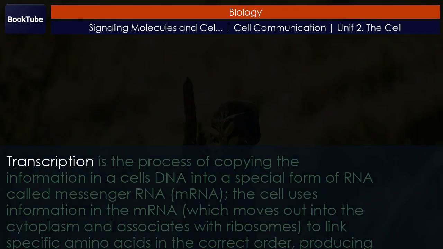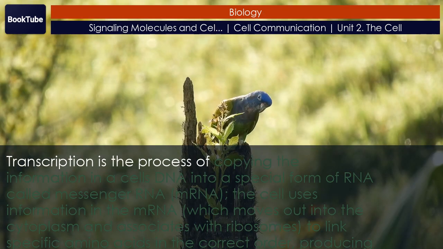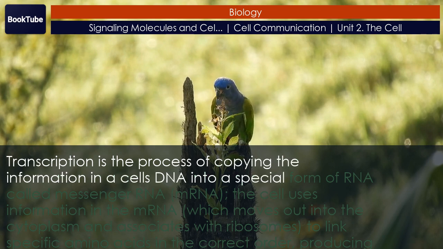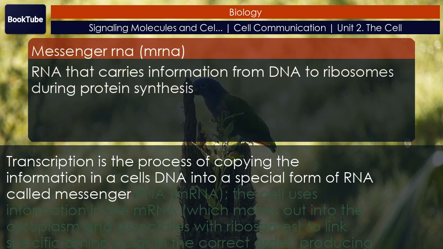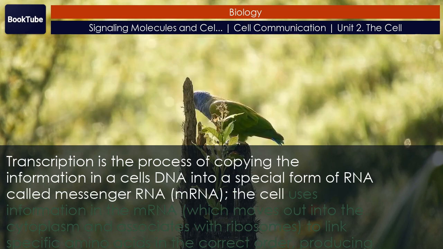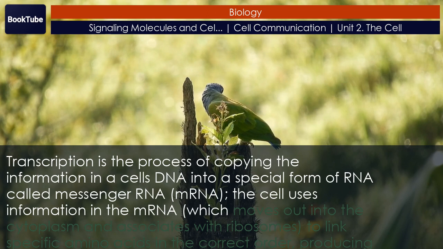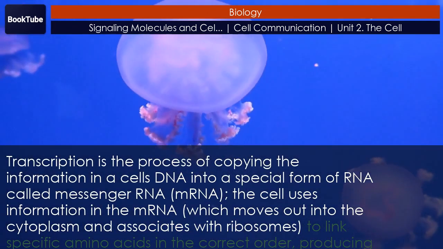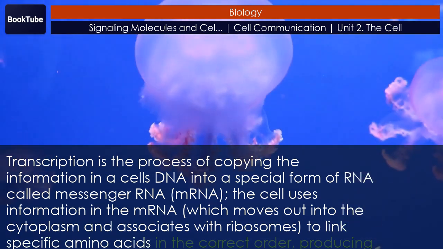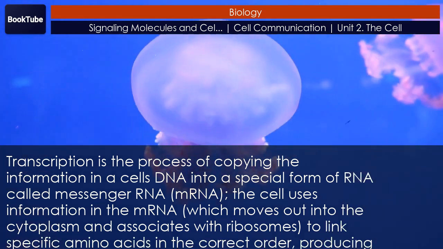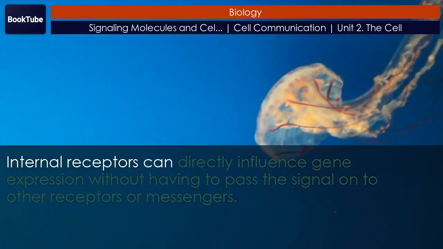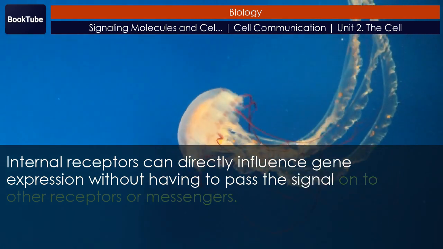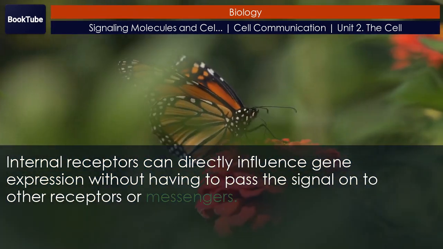Figure 3. Transcription is the process of copying the information in a cell's DNA into a special form of RNA, called messenger RNA, mRNA. The cell uses information in the mRNA, which moves out into the cytoplasm and associates with ribosomes, to link specific amino acids in the correct order, producing a protein. Internal receptors can directly influence gene expression without having to pass the signal on to other receptors or messengers.